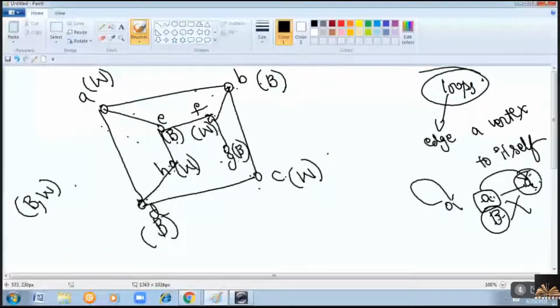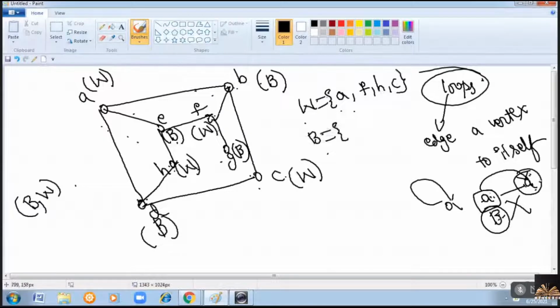Now you are able to color all the vertices such that no two adjacent vertices have the same color. Now you can divide this set of vertices into two groups. The vertices colored with white are A, F, H, C. The vertices colored with black are B, E, D, G. That's it.